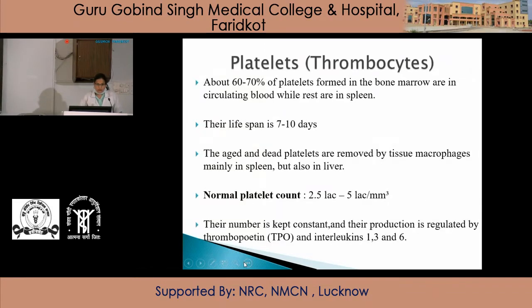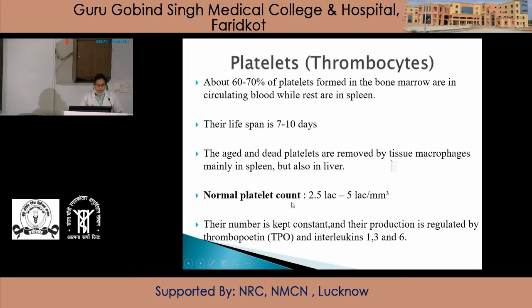About 60 to 70% of platelets formed in the bone marrow are in circulation, while the rest are in the spleen. Their lifespan is 7 to 10 days. The aged and dead platelets are removed by tissue macrophages, mainly in the spleen, but also in the liver.